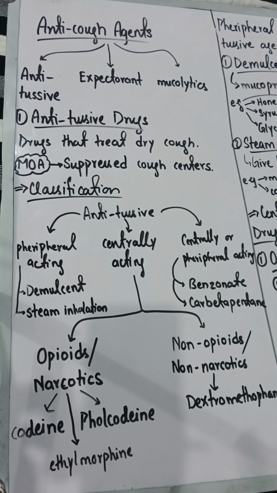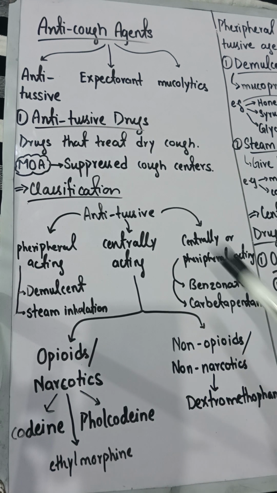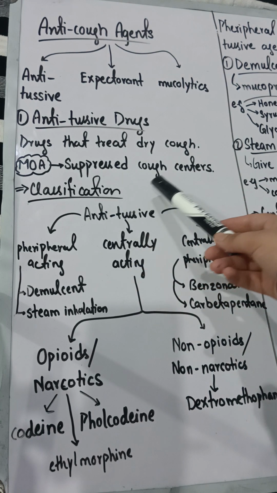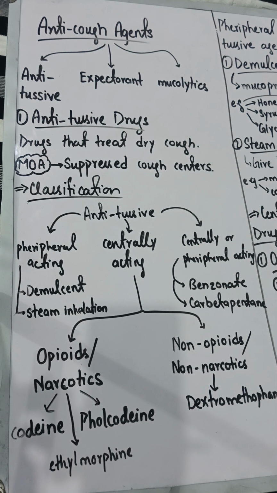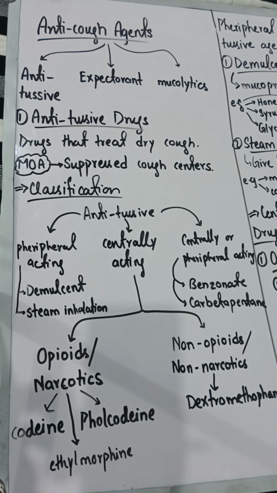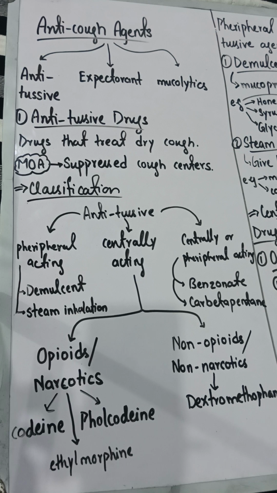You know very well, dry cough is a type of cough in which you produce no mucus, and it is a very harmful cough, so we have to suppress it. The mechanism of action of antitussive drugs is that they suppress the coughing centers present in your brain. In the previous lecture we discussed what the cough centers are and where they are present.